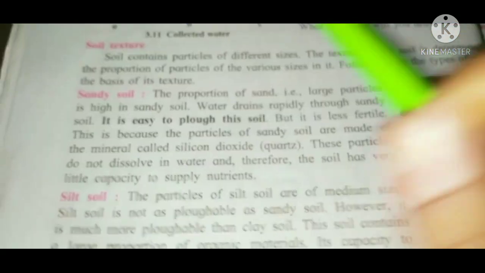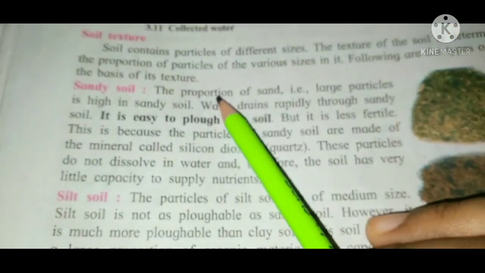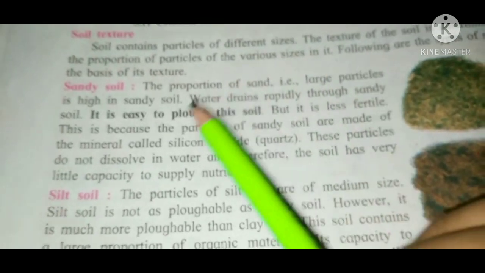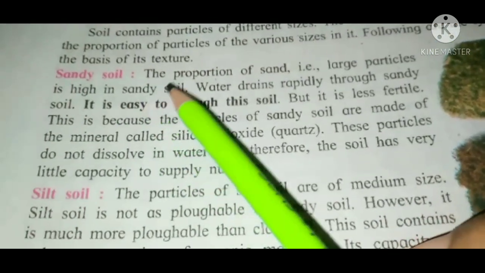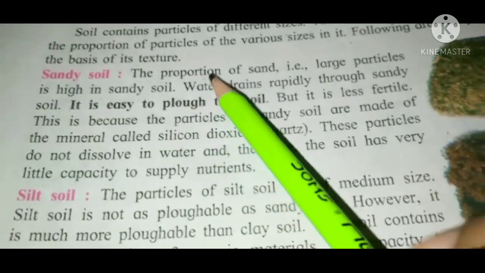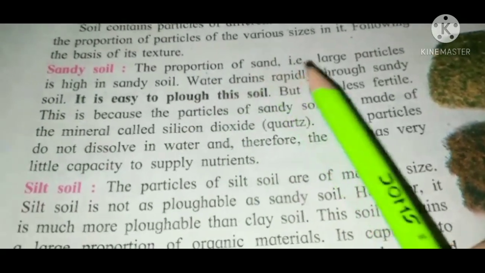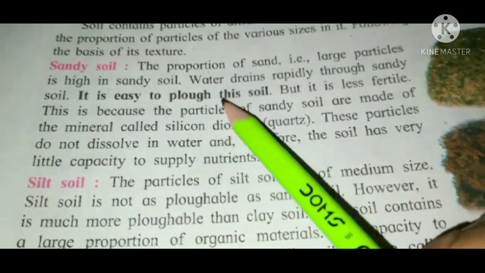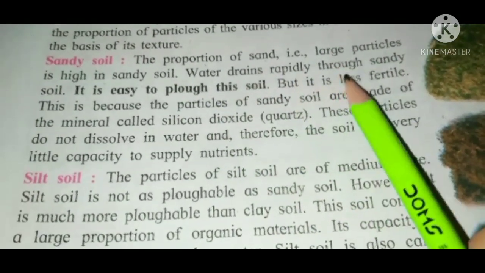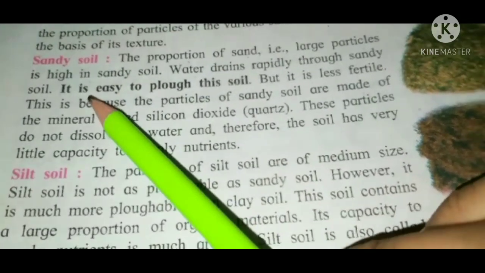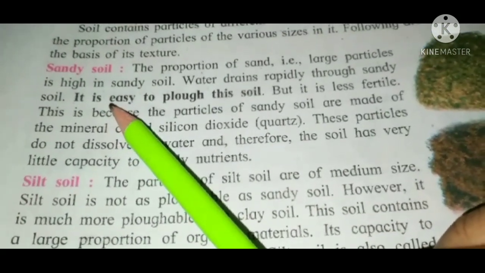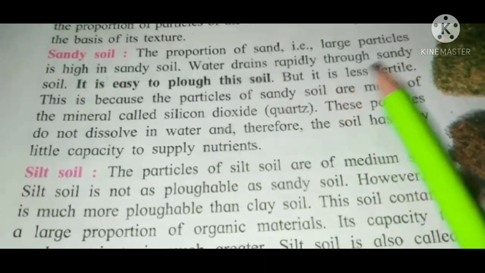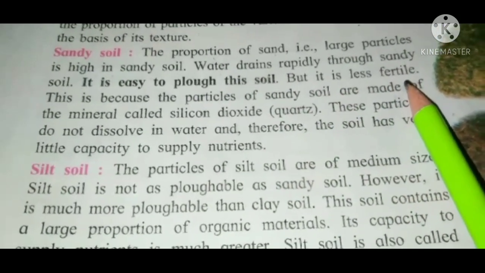Now, sandy soil. The proportion of sand, that is large particles, is high in sandy soil. Water drains rapidly through sandy soil. It is easy to plow this soil, but it is less fertile.